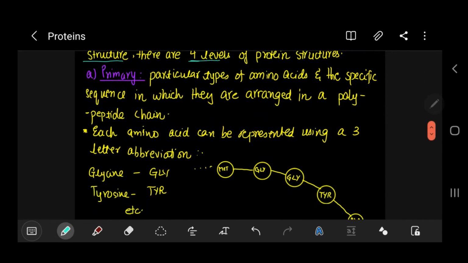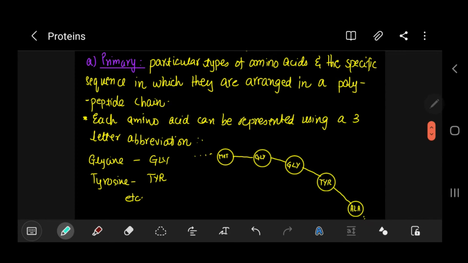The first level is the primary. Now let's define this. This is very important. You need to learn these definitions. Primary structure is particular types of amino acids, specific types, and they have a specific sequence as well. Two things, in which they are arranged in a polypeptide chain, connected together through peptide bonds, and they form a long polypeptide chain.